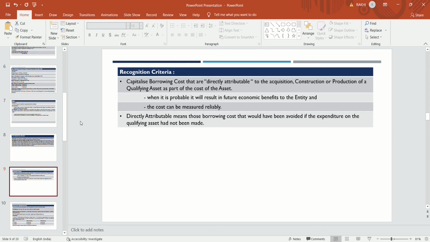Suppose a company has taken a loan for construction of a factory building, and due to some reason the government has stopped or banned that factory.